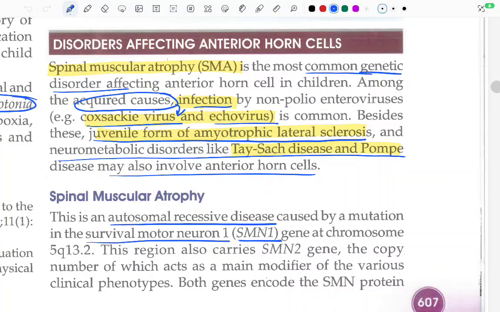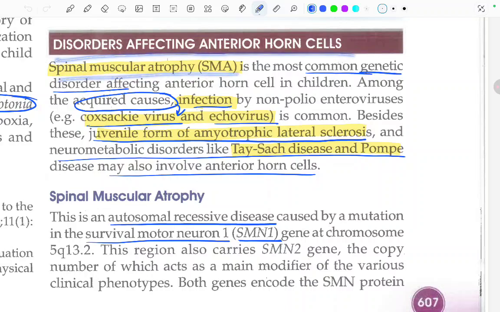Hi, so in this video we will read about spinal muscular atrophy. But before that, let's read what it affects. It affects the anterior horn cells. So let's read about it a little bit. Disorders affecting the anterior horn cells.